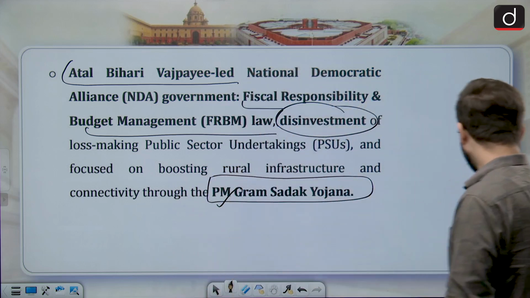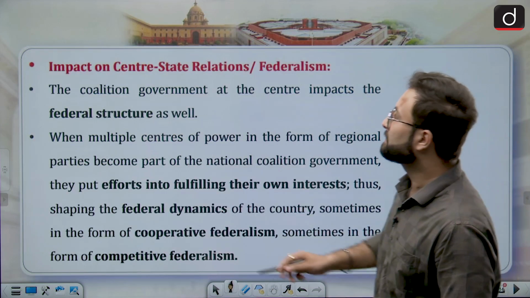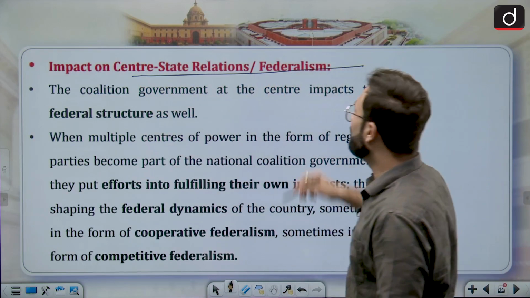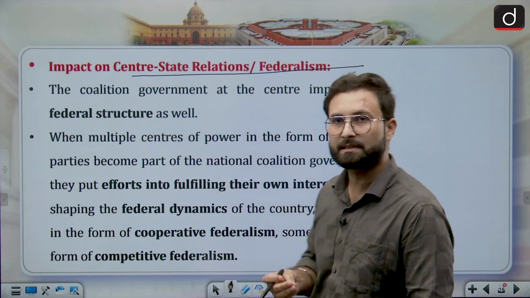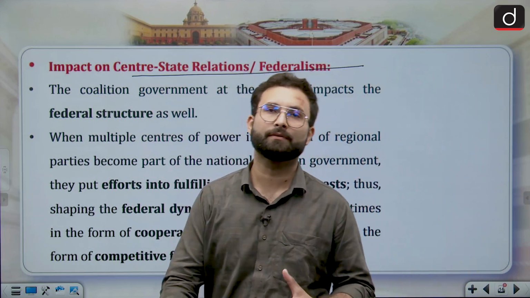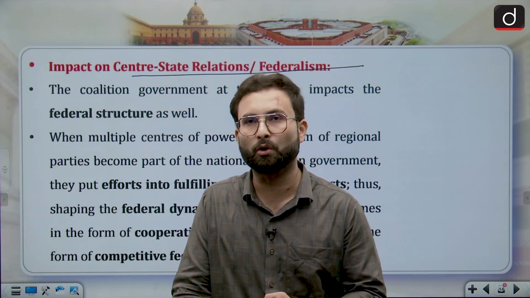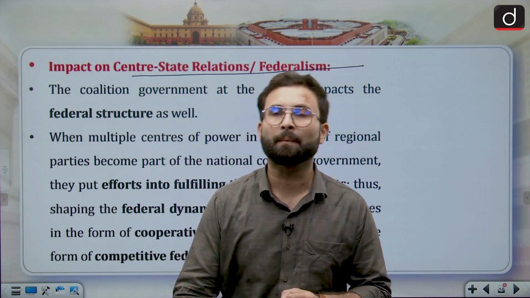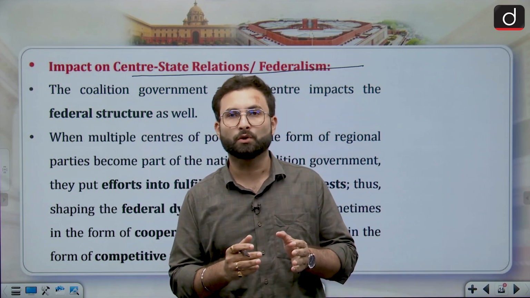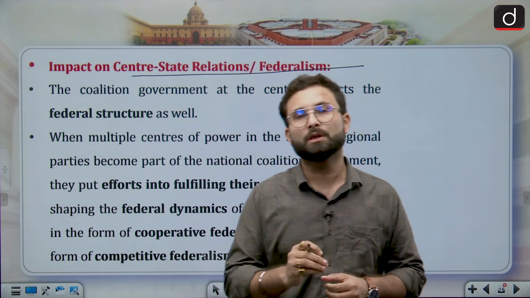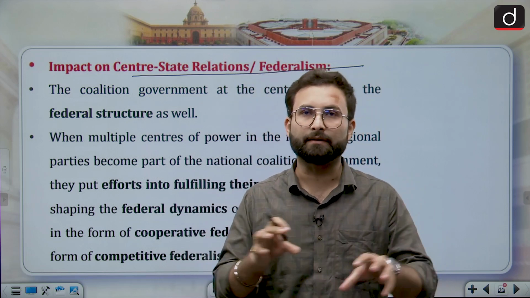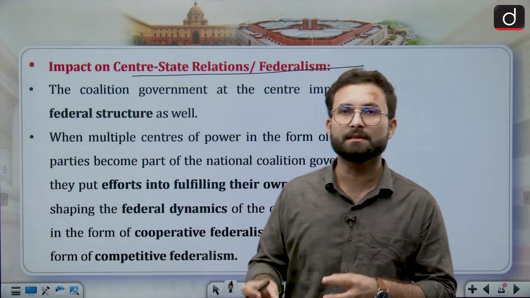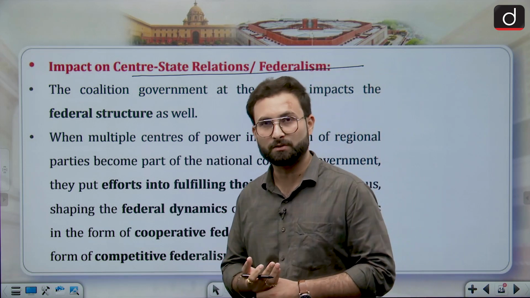Okay, now moving further to the next part, that is center state relations. Most of the time it is said that whenever there is a single party, they will have a tendency to control or have a centralized rule. But in a coalition government there are various parties from different regions, and these different regions represent different aspirations of the people.